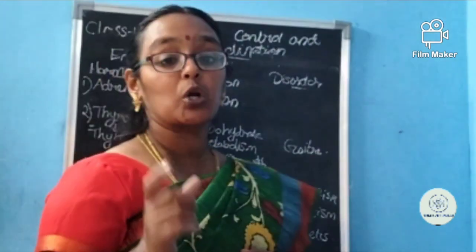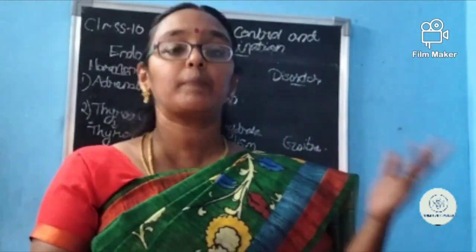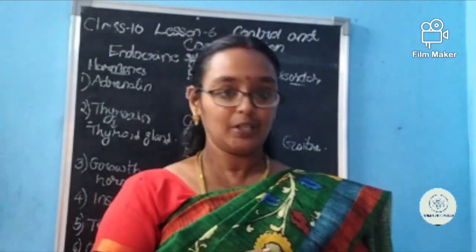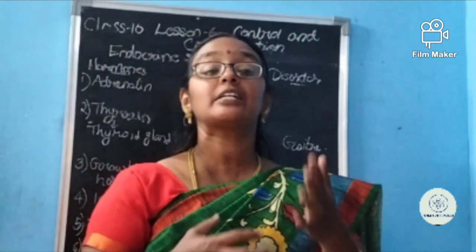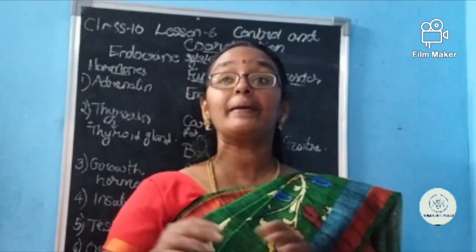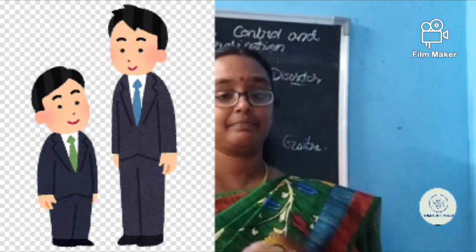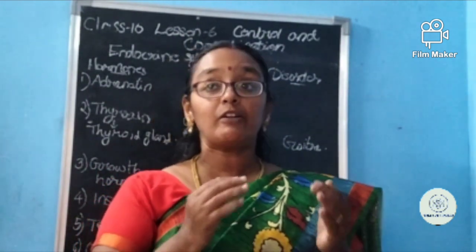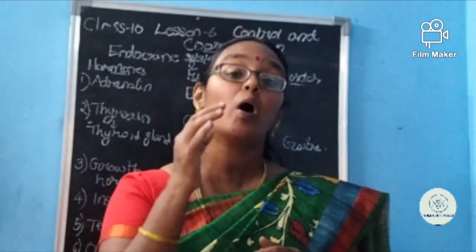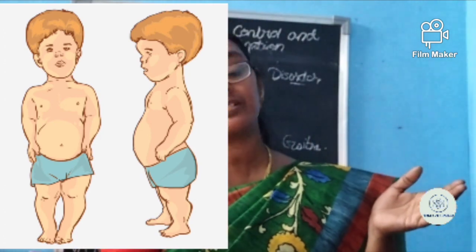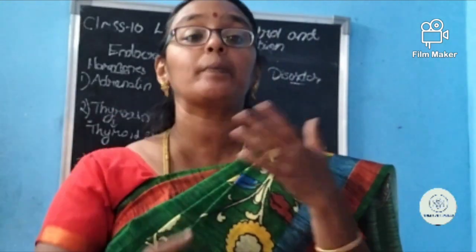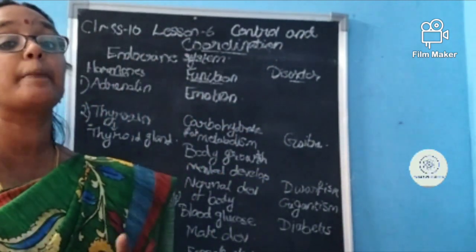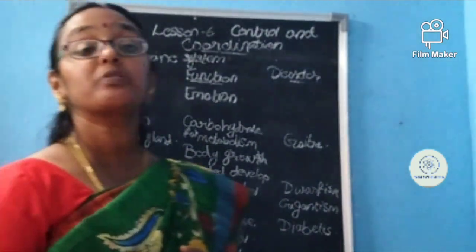Then the third is growth hormone. Growth hormone for what purpose? For the normal development or normal growth of the body. Okay. If growth hormone is secreted more, what will happen? The child will be gigantic. Gigantism. If this growth hormone is secreted much less than normal, what will happen? It will not grow more. So we are saying it as dwarfism. This gigantism and dwarfism are due to the abnormalities of what, ma'am? Because of this growth hormone. Growth hormone is secreted by what, ma'am? It is secreted by the pituitary gland.